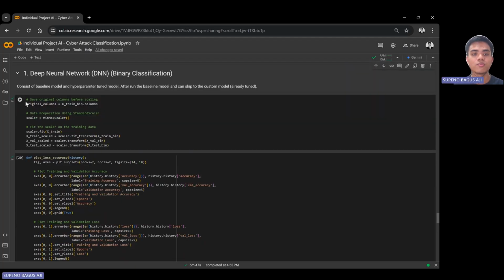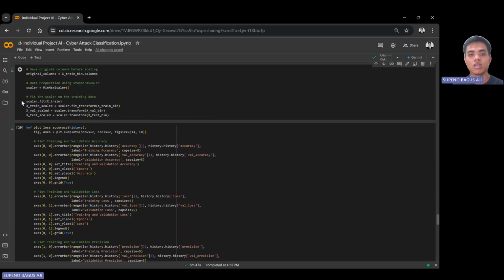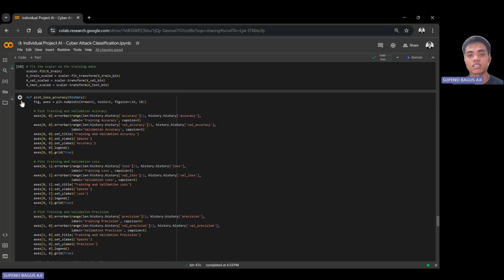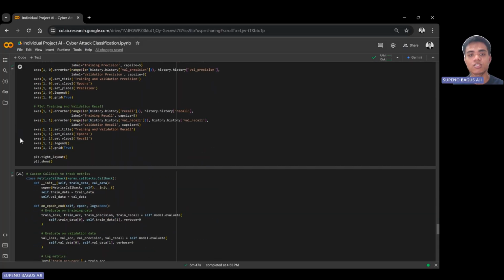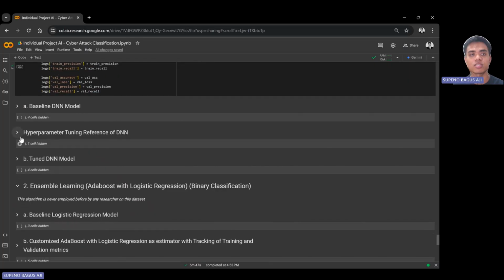The composition of the model includes the baseline model, the hyperparameter search process, and then the proposed tuned model. All the metrics for classification tasks employed are accuracy, precision, recall, F1 score, and then the confusion matrix.